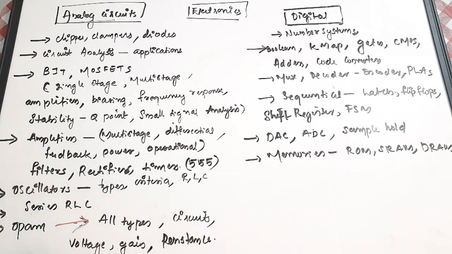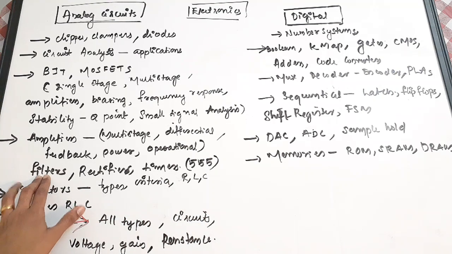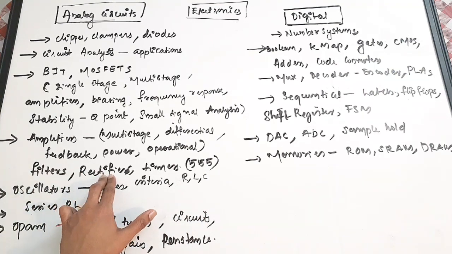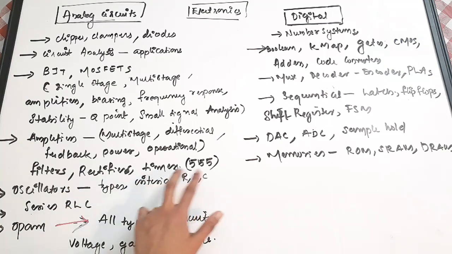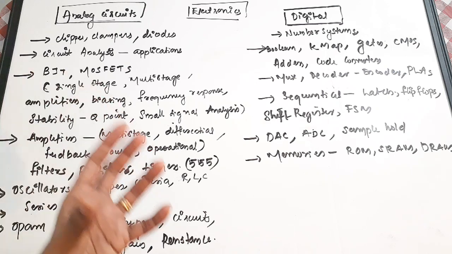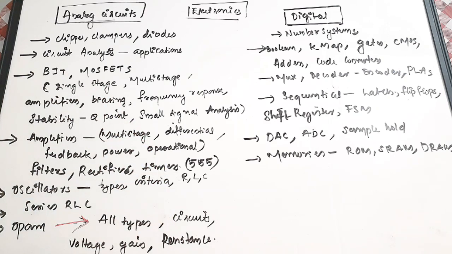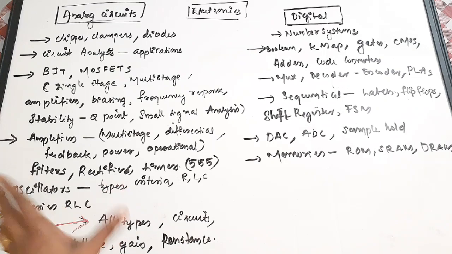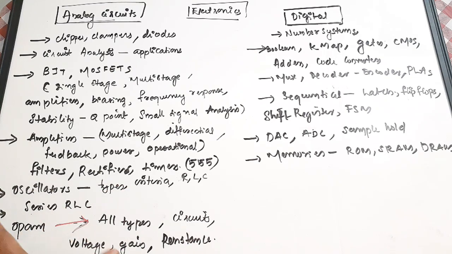So that is also important. Next, filters, rectifiers. Rectifiers is a very important area. Timers, 555 timer, and also some other circuits. For example, multivibrators, astable, monostable, their problems. Okay, so these are the most important areas which you need to cover in the analog circuit subject. I'm not saying that these are the only areas, the entire subject is important, but these are the most important areas which you need to cover.